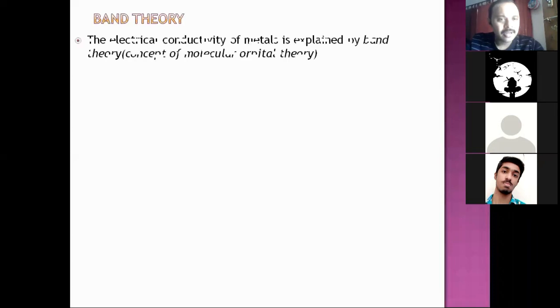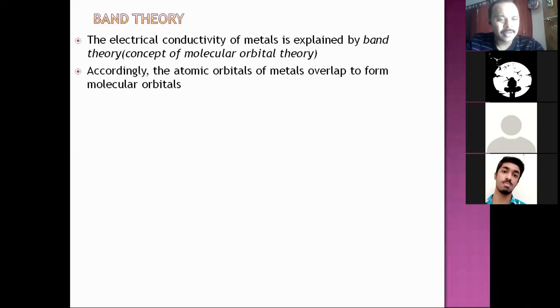Whereas in the case of insulators, the energy gap is so high that it goes beyond the screen, you can't see it. As a result, even with increasing temperature, the electrons in the valence band cannot cross the energy barrier and pass. Therefore, they do not conduct. The same thing is being shown here. The electrical conductivity of metals is explained by band theory based on molecular orbital theory.